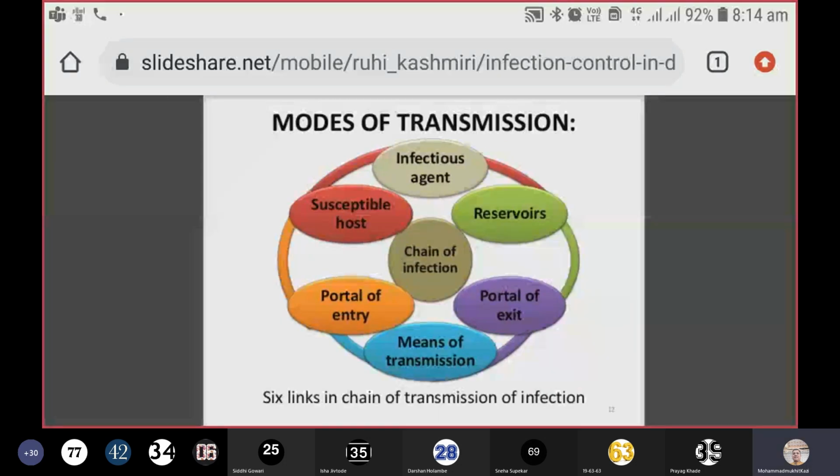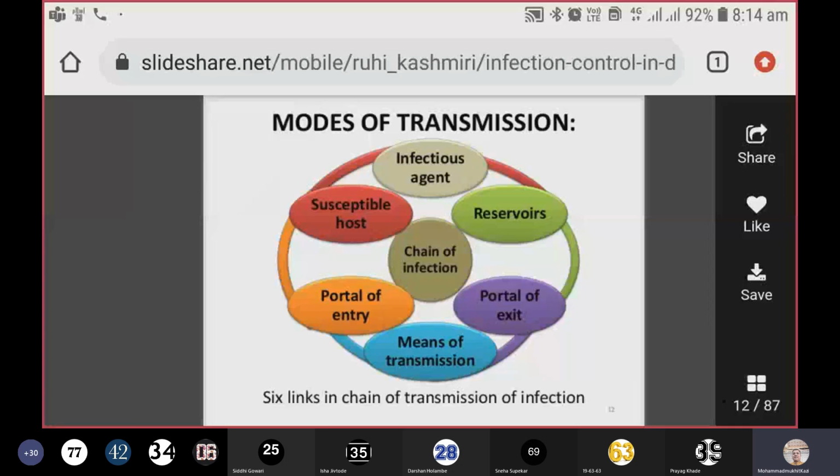Modes of transmission in a graphical picture: there are 6 links in the chain of transmission of infection. The infectious agent has to be there, of course, otherwise how will infection occur. Then a reservoir has to be there. Your instrument, your positive patient, or healthcare workers' hands are also reservoirs. Then the portal of exit, then the means of transmission, the portal of entry, and then the susceptible host.